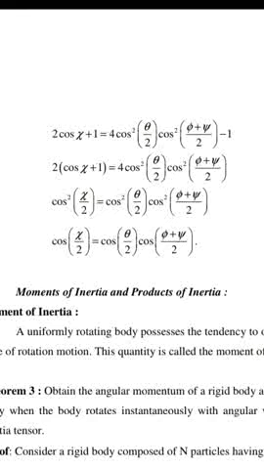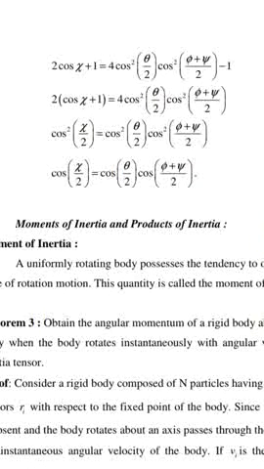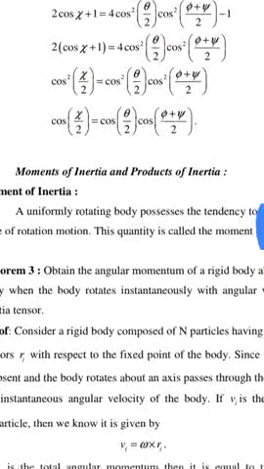Cos square of chi by 2 is equal to cos square of theta by 2 cos square of (phi plus psi) divided by 2. Cos of chi by 2 is equal to cos of theta by 2 into cos of (phi plus psi) divided by 2.